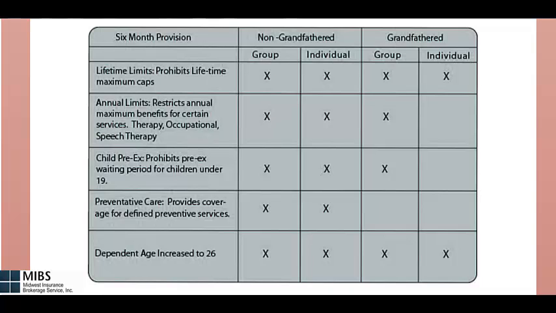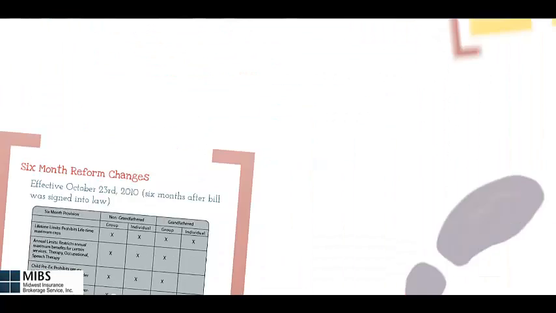The fourth 6-month reform addresses preventative care. It provides 100% coverage for defined preventative services. This was applied to non-grandfathered plans, group, and individual. The last 6-month reform addresses dependent age. It allowed dependents to stay on their parents' plans up to age 26 regardless of tax status. This was applied to all plans, non-grandfathered and grandfathered, group, and individual.